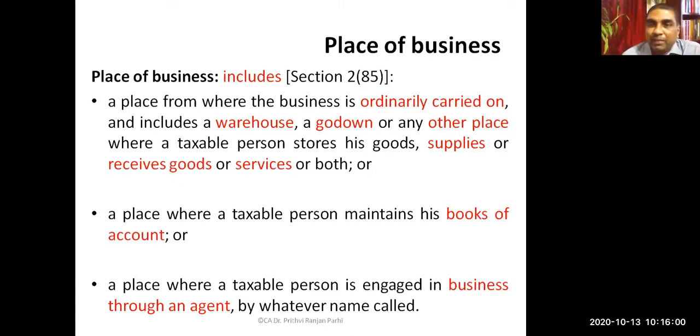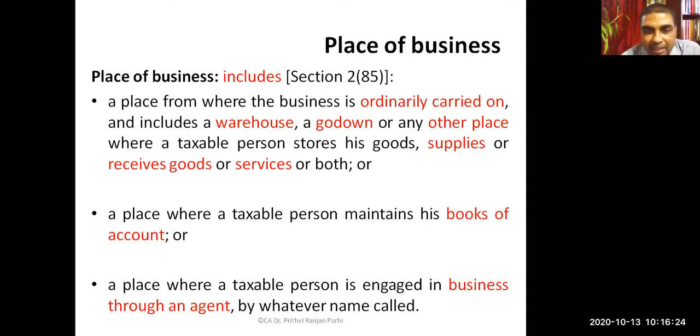So if someone has different places of business, he is supposed to disclose the various places of business. One is the principal place of business, others are additional places of business. It also includes a place where a taxable person maintains his books of account. That also should be mentioned when applying for registration.